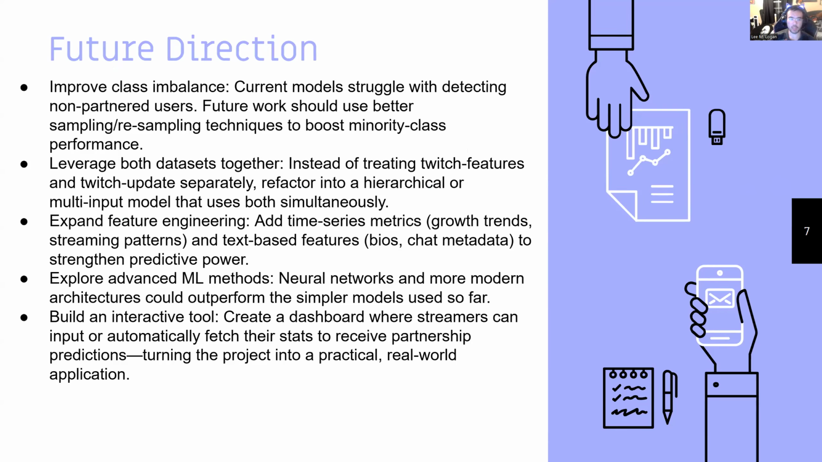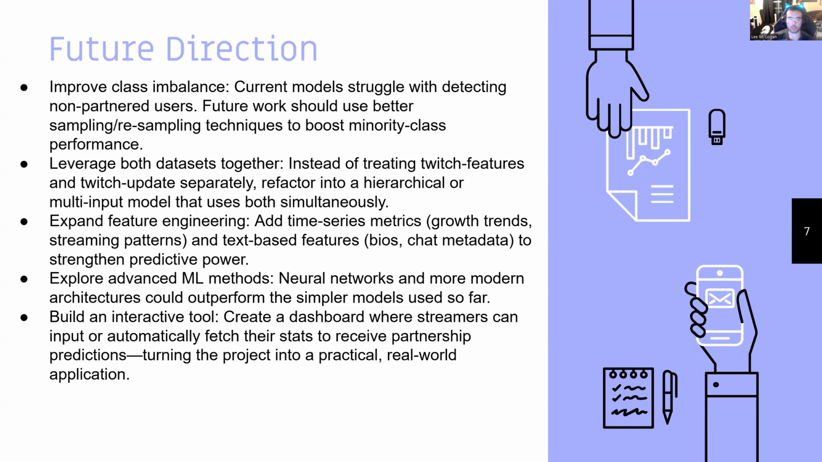As well, since we have the advantage of having two datasets, we can update future work to focus on refactoring the current method into one that uses hierarchical models and multi-input architecture that leverages both datasets simultaneously, potentially even as one dataset in one pipeline, instead of the current implementation that treats them both independently and then combines them. Additionally, the integration of other new features, such as time-based features like follower growth or streaming patterns, could provide strong signals to allow us to predict partnership. Even simple text-based features like biographies or chat metadata could provide deeper industry insights into what makes certain streamers successful.